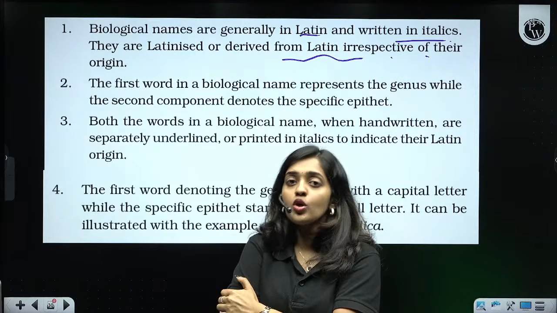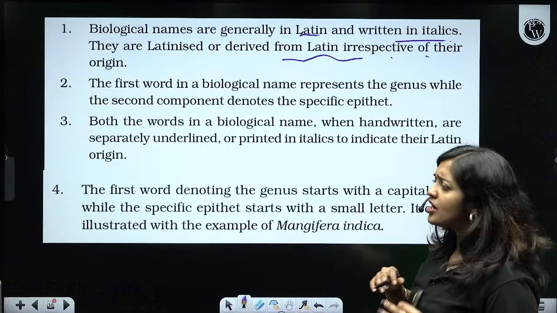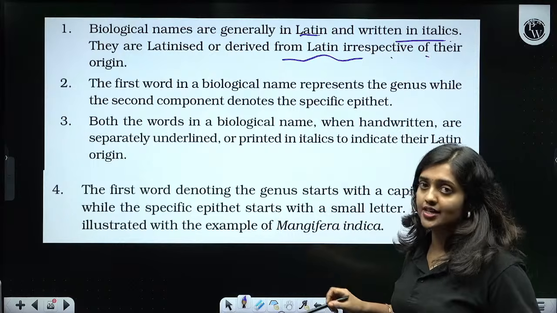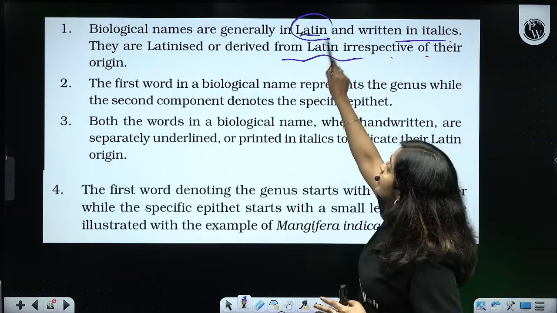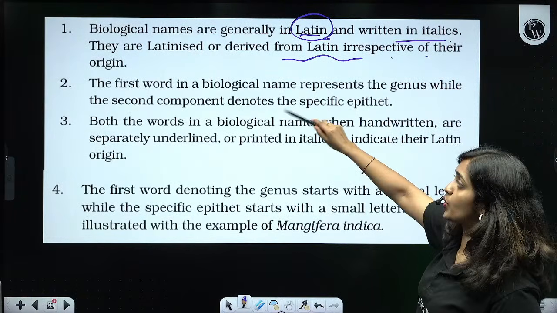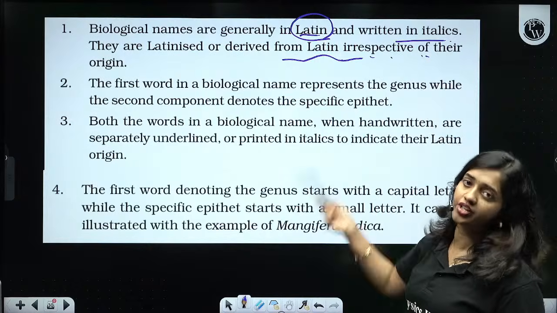So that is the first rule. All the biological names of all organisms, wherever they are found, whoever is finding them, no matter, every name is Latinized. And they are written in italics when they are printed. So they are Latinized or derived from Latin irrespective of their origin.